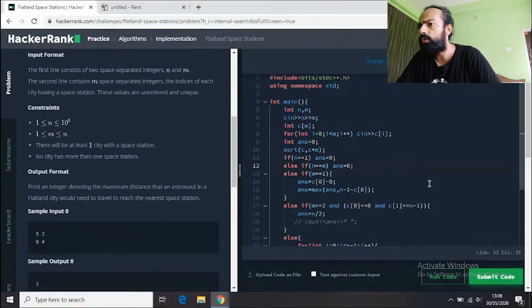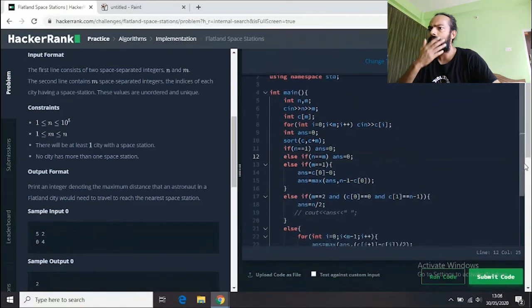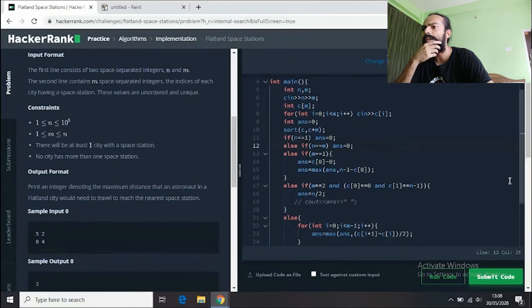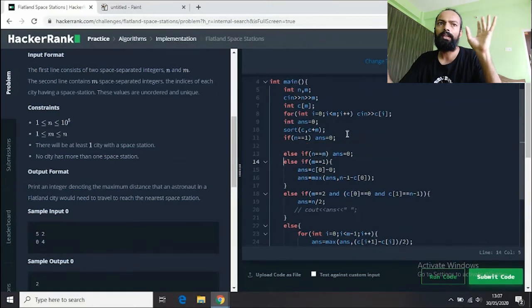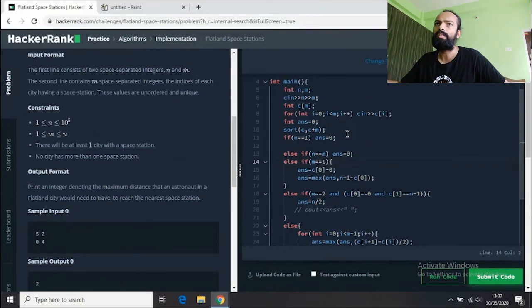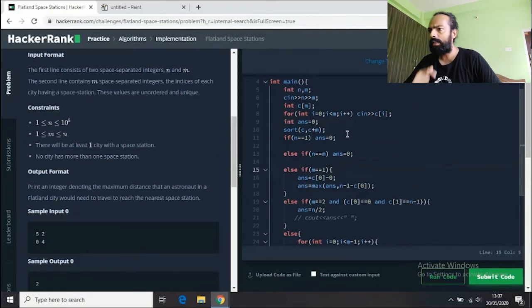I want to see that I understand each and every bit of this. I understand the first case, the bounding case, n equals 1. When we only have one city, the distance is always 0. And when the number of cities and the number of space stations are equal, if we have a space station in each and every city, then the answer is definitely zero. I understand that one.